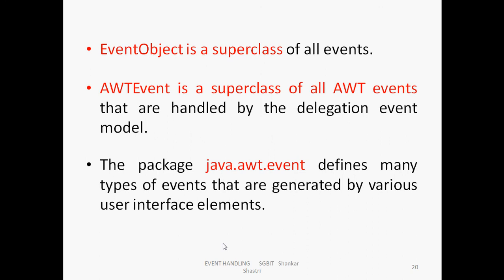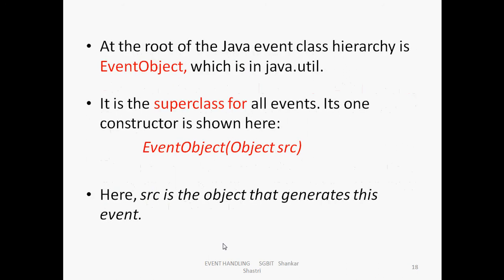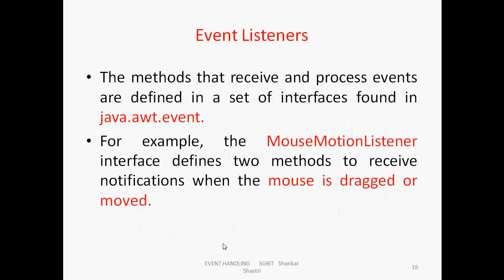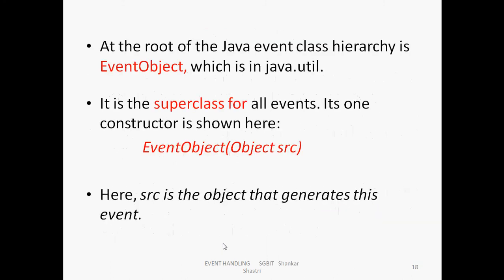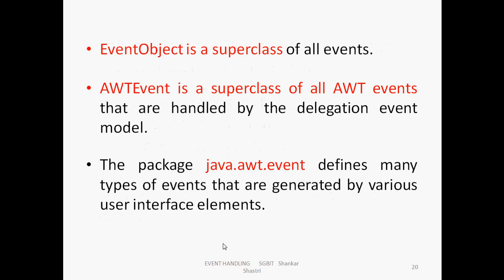EventObject is a superclass of all the events, and it is available in java.util. AWTEvent is a superclass of all AWT events that are handled by the delegation event model. And all events are available in the standard package java.awt.event, which defines many types of events that are generated by various user interface elements.